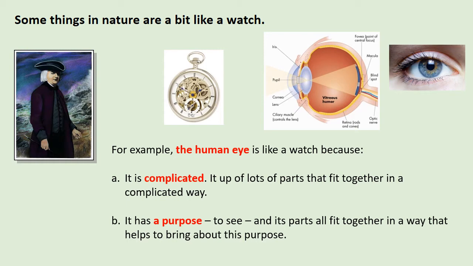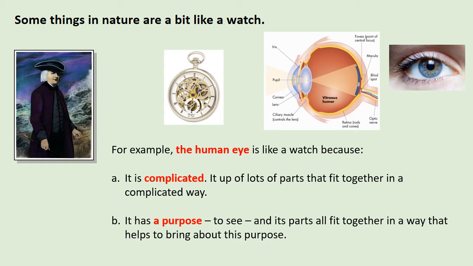Look at that diagram. I've got a picture of an eye, but then next to it I've got a diagram of a cross-section of the eye. And you can see it's got all these parts that fit together in a complicated way. The pupil, the iris, the cornea, the lens. You've got the optic nerve, all these different things that help you to see.